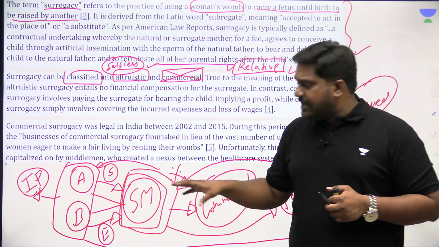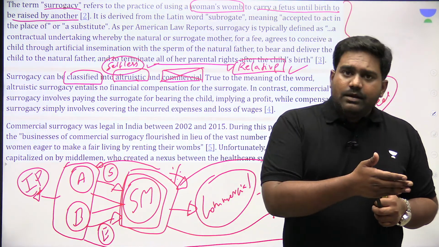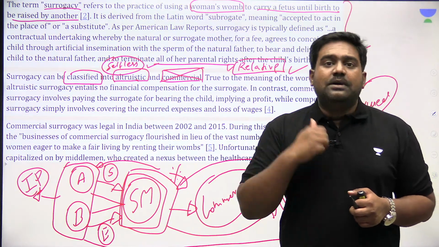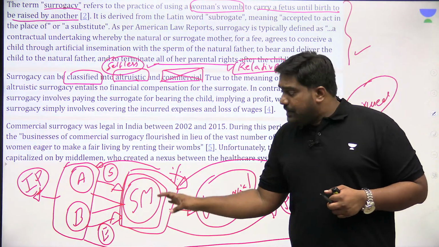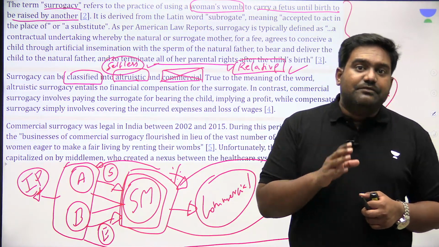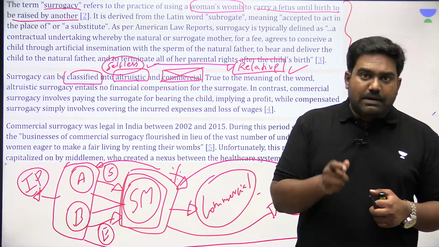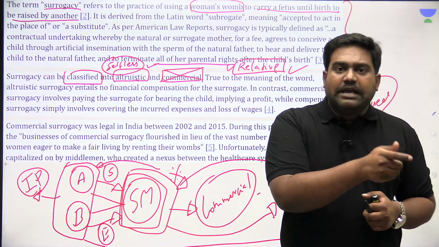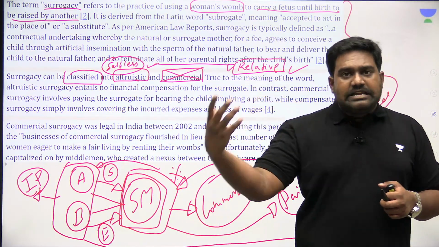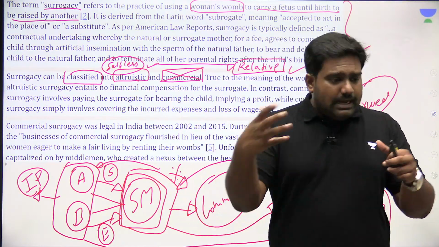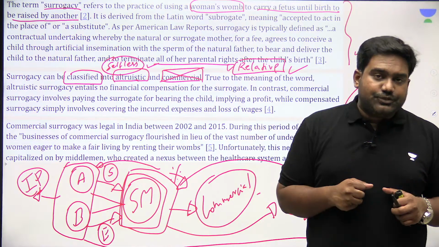In many cases, this has been linked with human trafficking as well, where foreign couples would have sponsored a surrogate mother in India, and later they might abandon the kid, and such children are pushed into human trafficking rings, into beggary, prostitution, etc. So this became a social menace, a social evil, where women from weaker classes were being exploited by luring them with money. The middlemen involved would be making a lot of money for themselves, and there was a big nexus between intended parents coming from other countries and the exploitation that was happening in India of women from weaker sections.